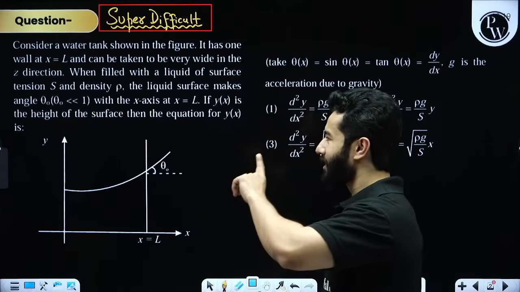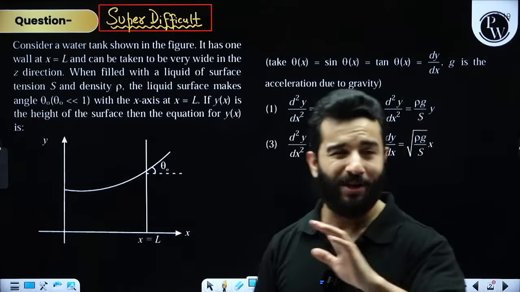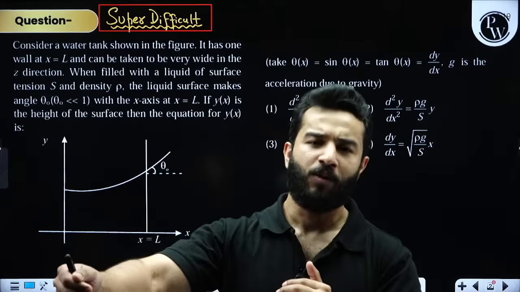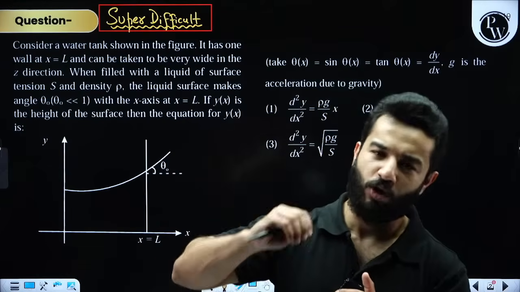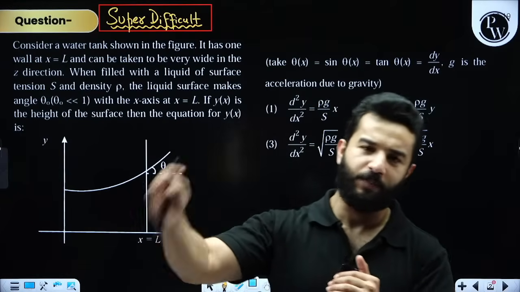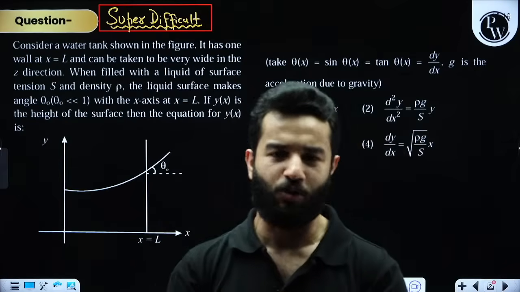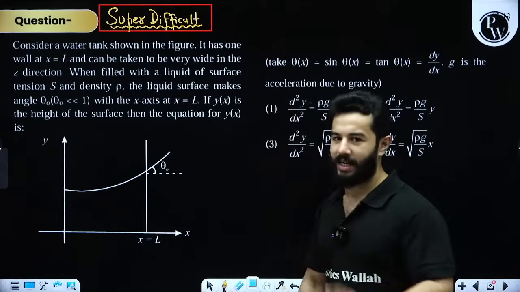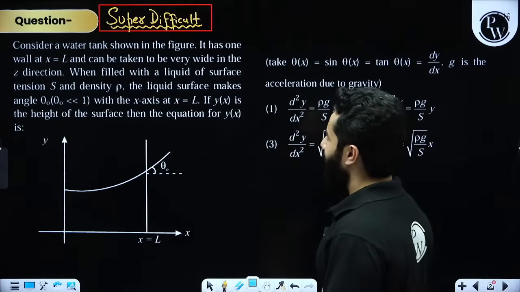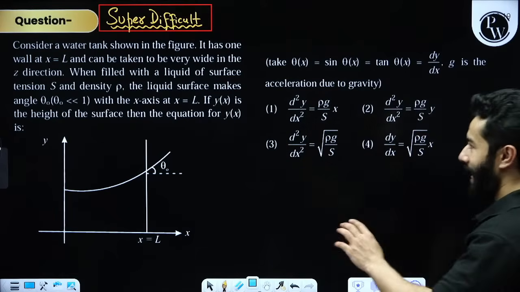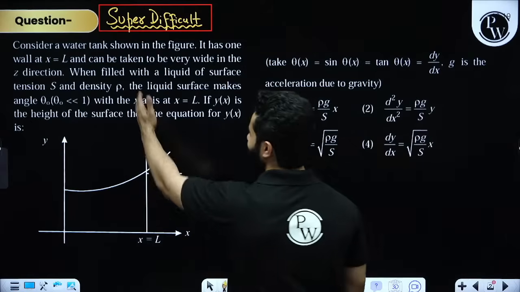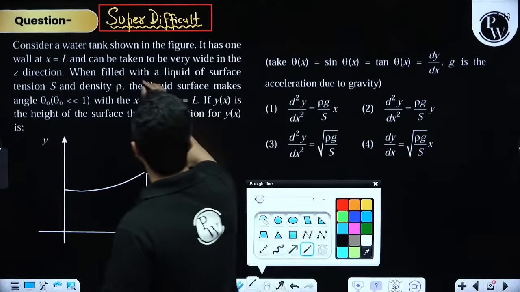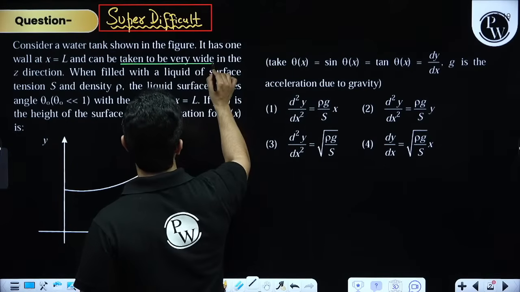So if you are reading a particular problem and you have got no idea, you can simply leave that question for later. After solving the entire physics paper, biology paper, chemistry paper, you can come back to solve that question. So this was a question like that. Consider a water tank as shown in the figure. It has one wall at x equals L and can be taken to be very wide, right? So it can be taken to be very wide